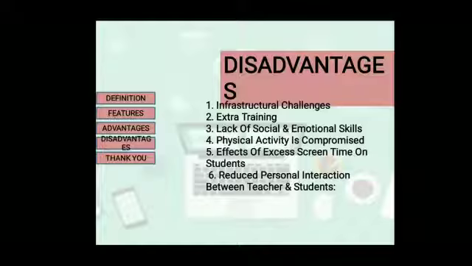Third, lack of social and emotional skills. Since classes take place over the internet, there is not much interaction or face to face communication among the students. Hence, one can observe that there is a loss of social and emotional skills in the child. Physical activity is compromised. When at institute, students move around and do all kinds of activities that keep them fit. Online learning reduces their activities and leaves them confined to desk or laptop, just staring at the screen to learn what they have signed up for.